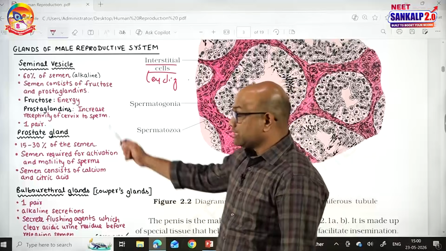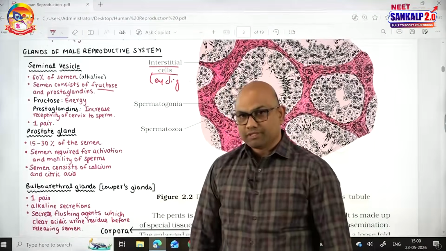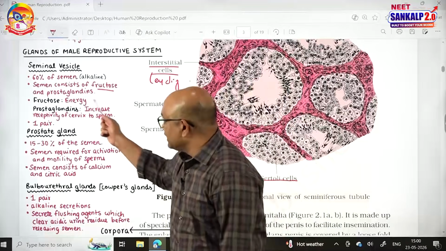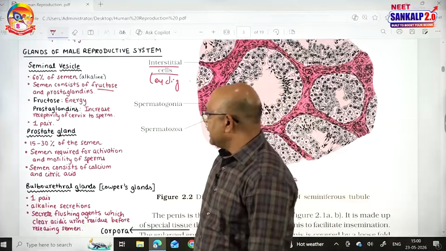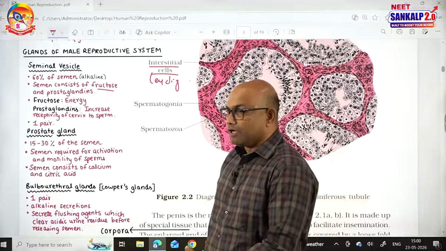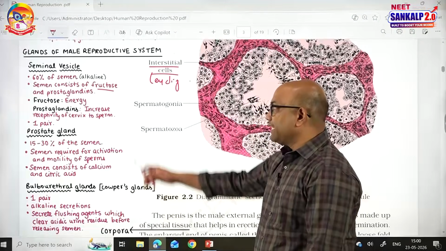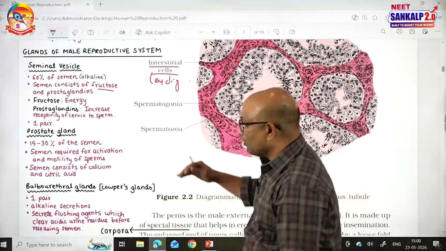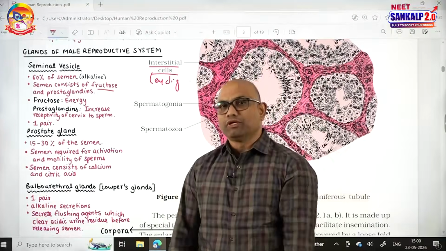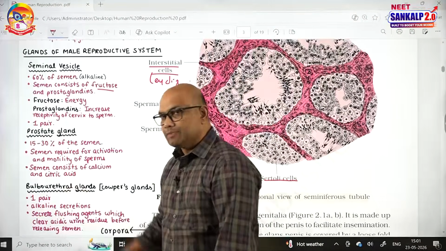The seminal fluid consists of fructose and prostaglandins. Fructose provides energy for the sperms. Prostaglandins increase the receptivity of the cervix to sperm at the time of coitus when they are released into the female tract. They are one pair in nature, located towards the lower end, just below the urinary bladder. And below the seminal vesicles, a prostate gland is present.